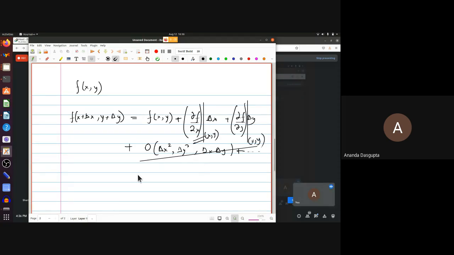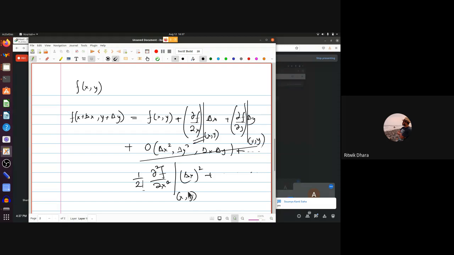In the delta x square term, for example, you will have 1 by 2 factorial del 2f del x2 times delta x whole square plus other delta y square terms. But this derivative is also evaluated at x and y. That's what Taylor series says, right? Each of these derivatives that you see in the Taylor series are really not functions. They're numbers. They're values of the derivatives evaluated at a particular point, right? Everybody agrees with me about that? Yes, sir.